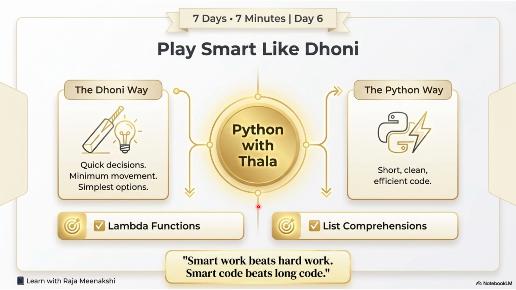So let us start with the Dhoni way. Quick decisions, minimum movement, simplest options. I hope you all know about the lightning stumping by our Mahi. In the same way, lambda functions and list comprehensions are going to be effective. They will be short, clean, and efficient code. So here see, smart work always beats hard work. I hope you people agree with me. In the same way, smart code always beats the long code and makes it very effective.